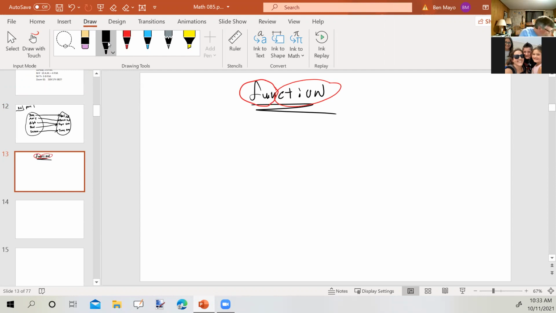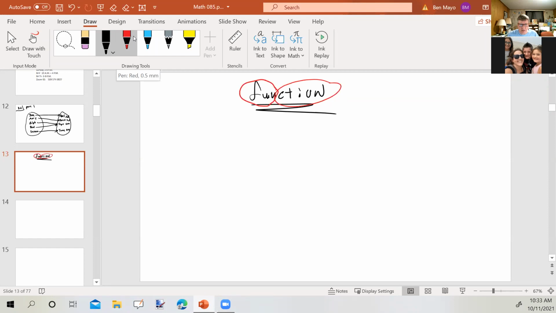This is on page 614 of the hard copy of the textbook. This is what it says about a function. It says a function is a set of ordered pairs in which to each first component there corresponds exactly one second component.